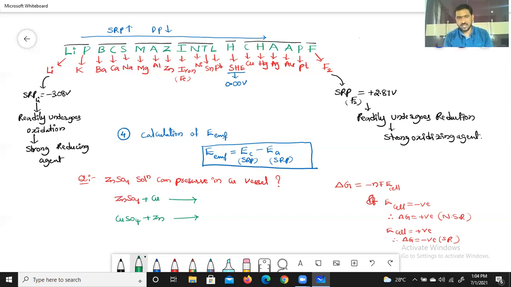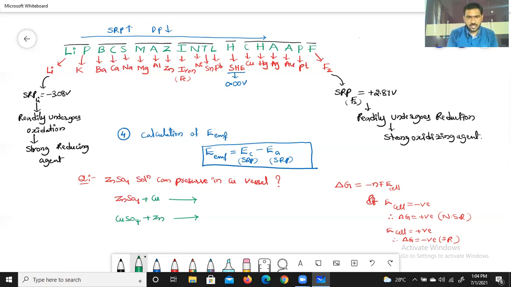This is a metal displacement redox reaction. Which metal displacement redox reaction is possible, that we have to find out first. That only decides whether the zinc sulfate solution we can preserve in copper vessel or not.